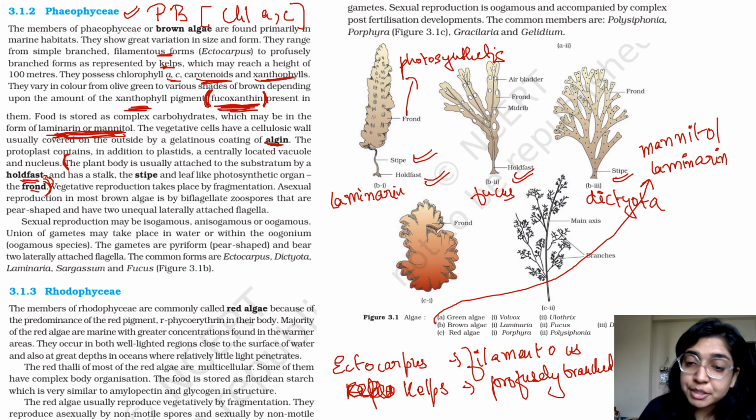What type of chlorophyll is present in your Phaeophyceae? Chlorophyll a and c. The other pigment is xanthophyll. The food is laminarin and mannitol. Alright. The examples are dictyota, fucus, and laminaria. Alright, so let's just move.